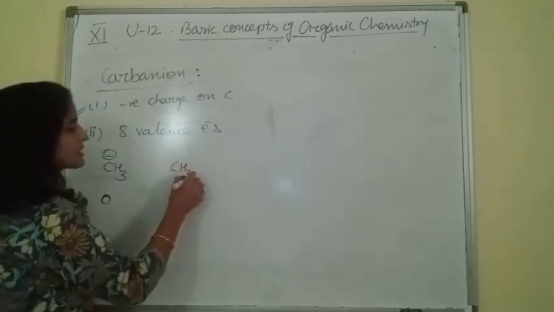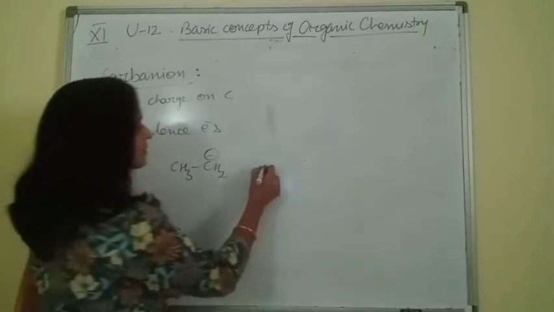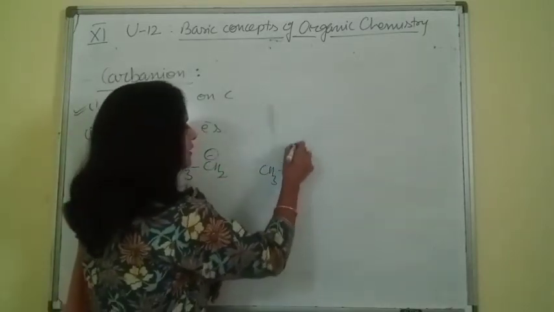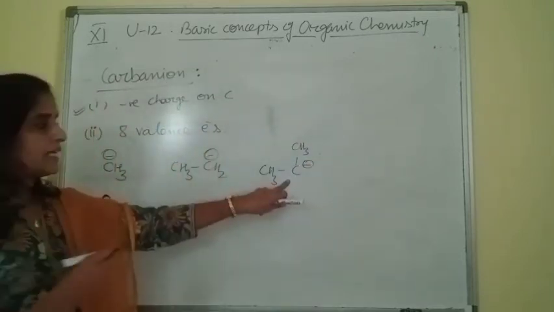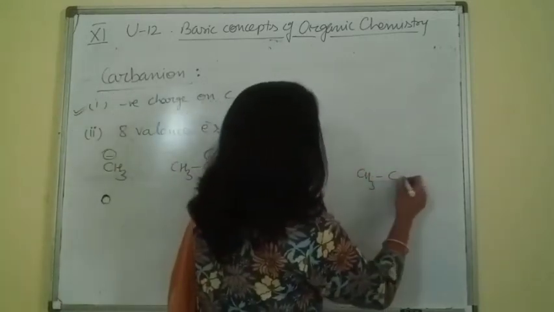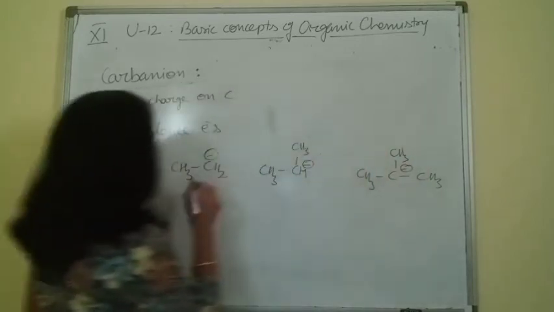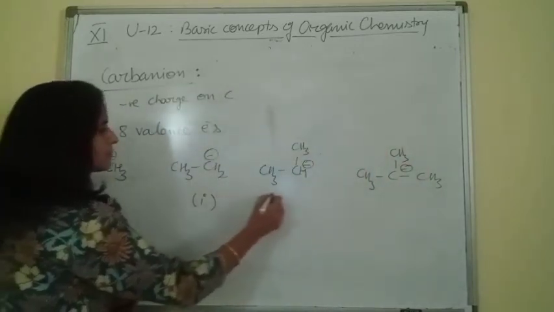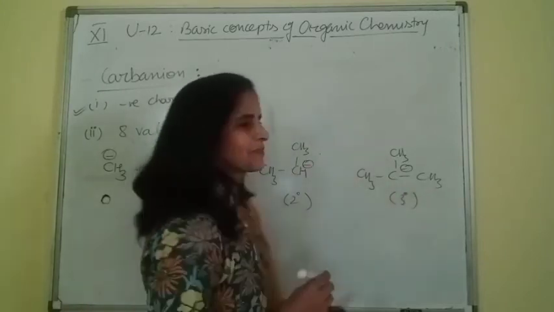Then we take primary, secondary, tertiary carbanions. Ethyl carbanion. In secondary we are taking the example of which one? Isopropyl carbanion. Then we take tertiary butyl carbanion. So these are the examples of primary, secondary and tertiary.